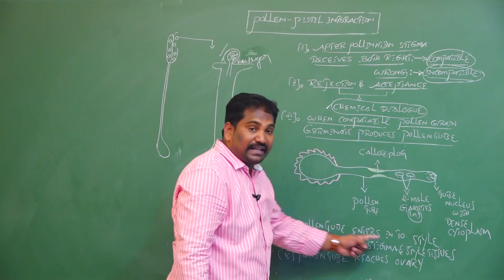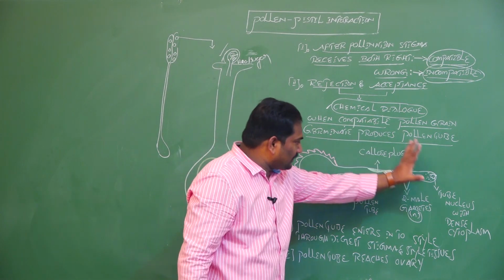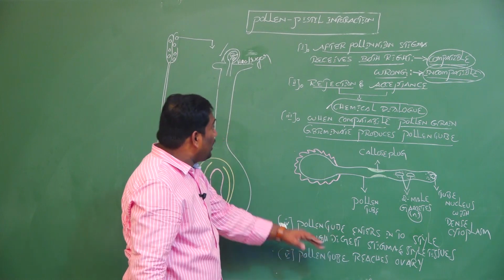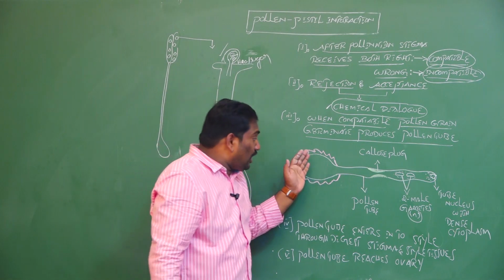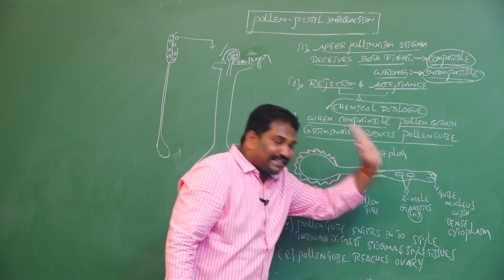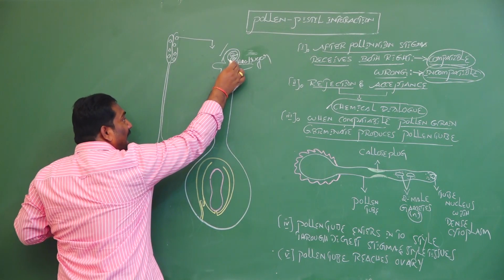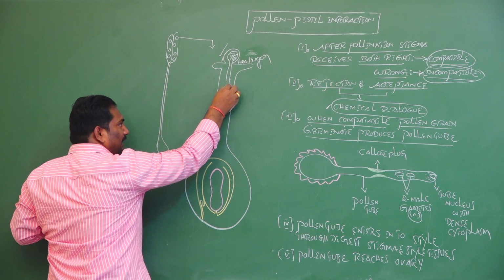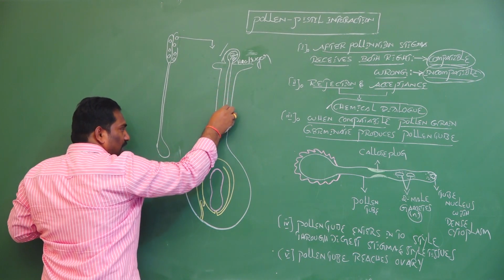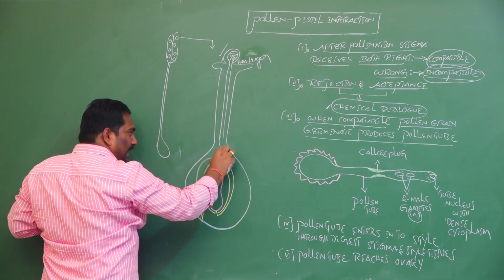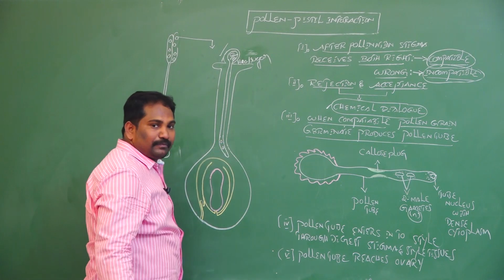This is male gametophyte development, and it has a callose plug. This is the process of germination of the pollen grain on the surface of the stigma and formation of the pollen tube from the intine, and all the components of the pollen grain enter the pollen tube. When the pollen tube is formed, it digests the tissue of the stigma and the tissue of the style, and reaches the ovary with two male gametes.